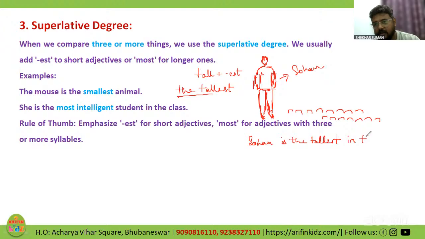in the class. So comparison is taking place between Sohan and the other children in the class, whereas no one else is as tall as Mr. Sohan. Thank you, Dharitri. Thank you so much. All right.